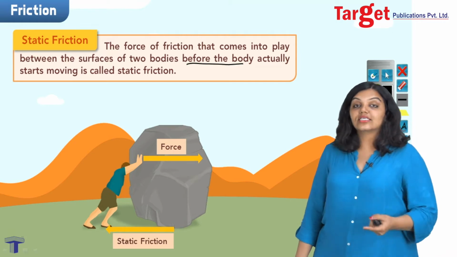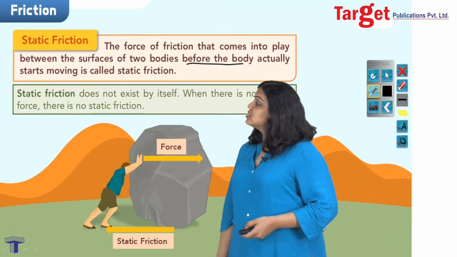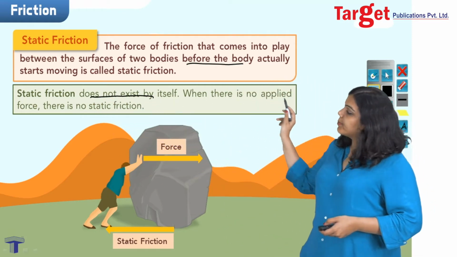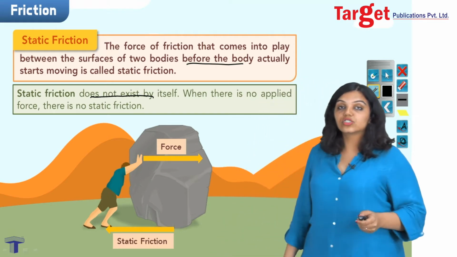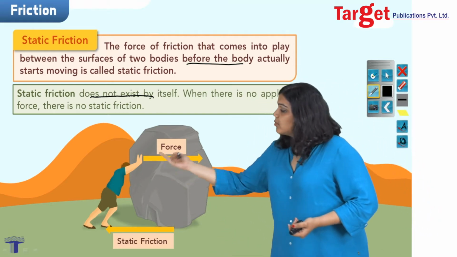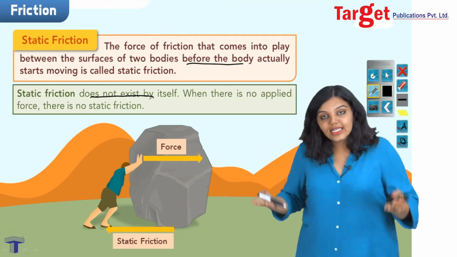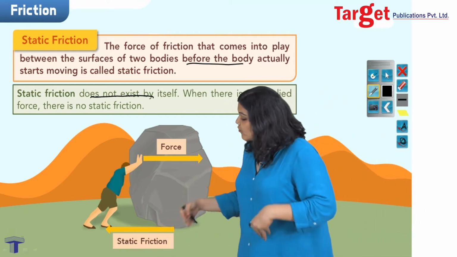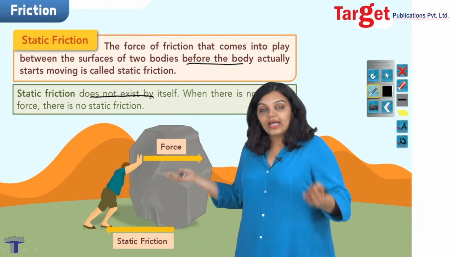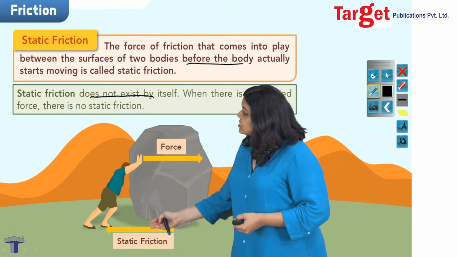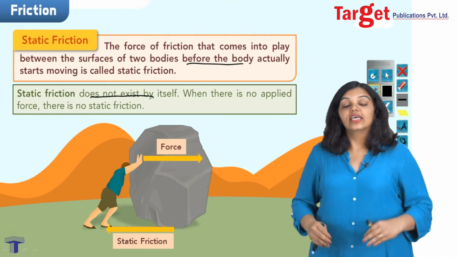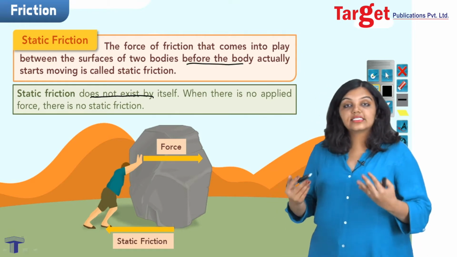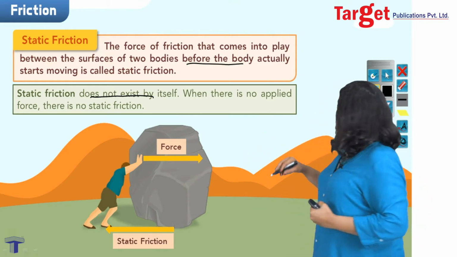But the most important thing to remember is that static friction does not exist by itself. Now what does that mean? When there is no applied force, there is no static friction. If this man was not pushing this rock, would there still be static friction acting to the left? Of course not. You can't have a friction of reaction unless you are actually applying any force. And therefore I say that static friction doesn't exist by itself. It is a reaction force. So remember, static friction is only existing when you have an applied force.